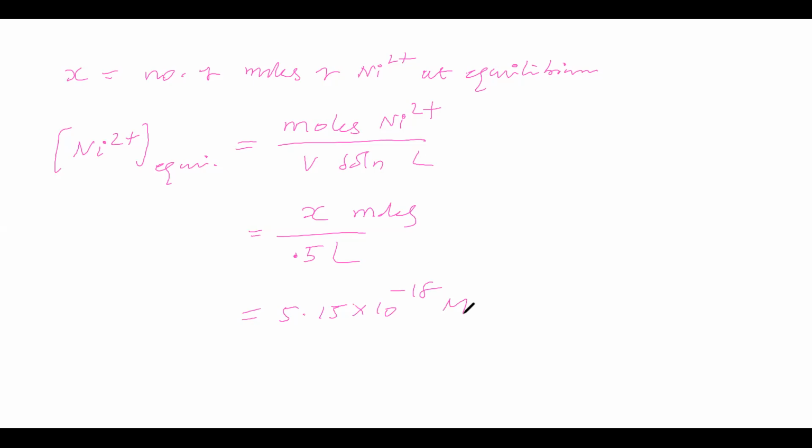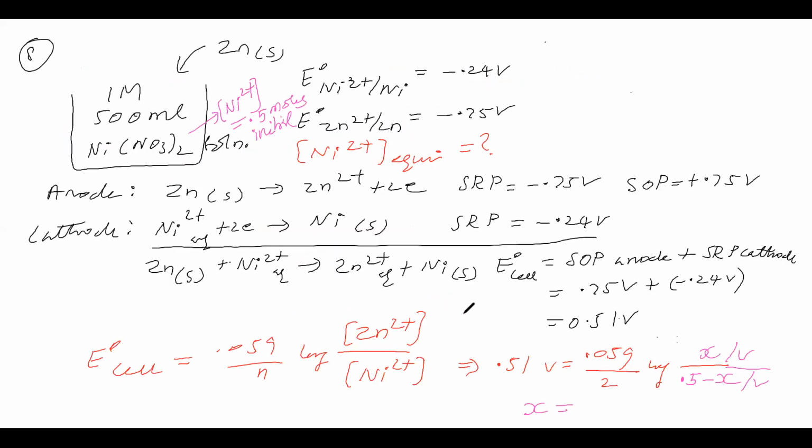Now we will see this question. This is question number 8. In question number 8, initially you are taking nickel, concentration of nickel is 1 molar. Volume is 0.5 liter. So initial number of moles of nickel ions is 0.5 moles. You see that here 0.5 is nothing but the initial number of moles of nickel ions. x is the number of moles of nickel ions that undergo reduction.